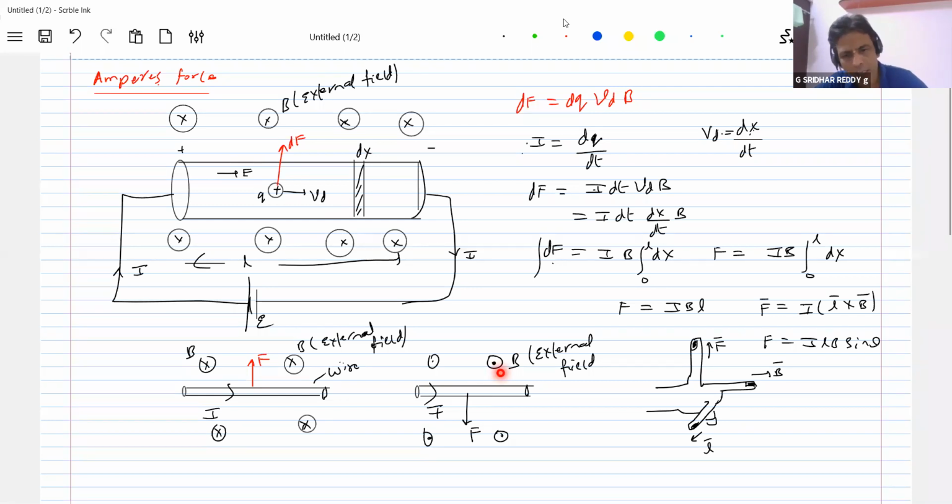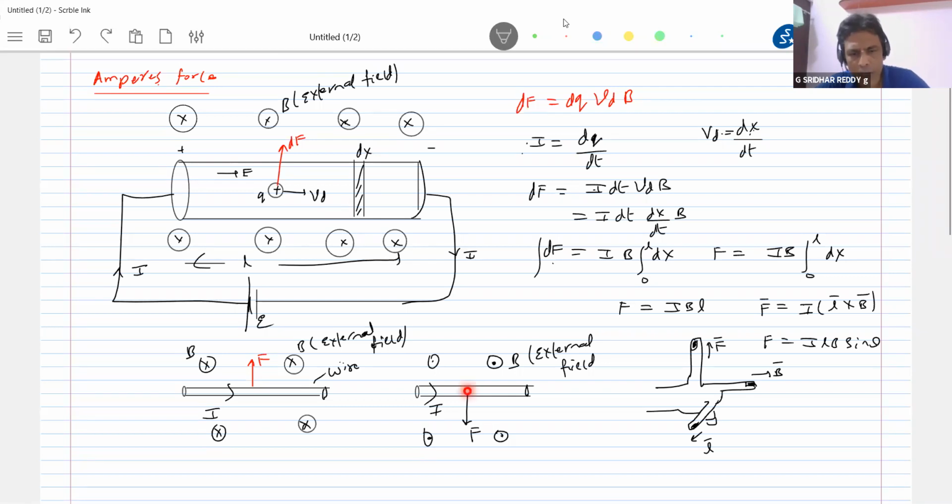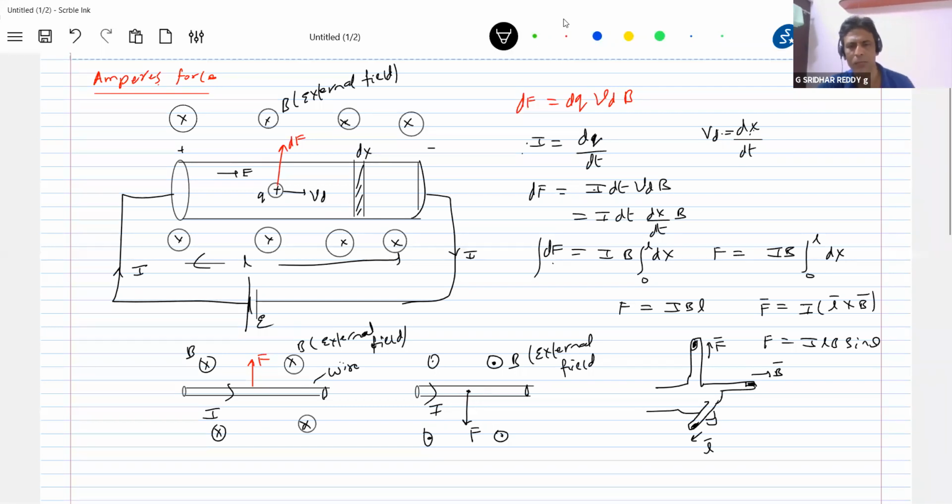It all depends again on how the magnetic field is in that particular region. You should not conclude that it always acts through the center of mass of the conducting wire. Here the field is uniform, so I'm taking the point of action to be through the center of mass. If B is variable, then the point of action need not be at the center of mass. As we take up the numericals, you will come across such situations. So this is about the introduction part.